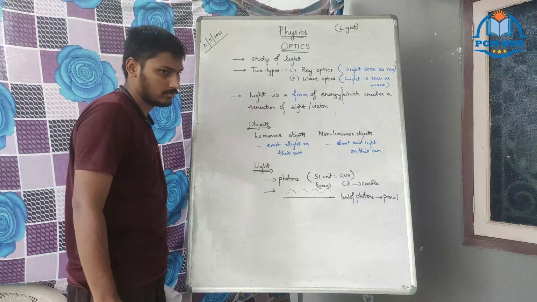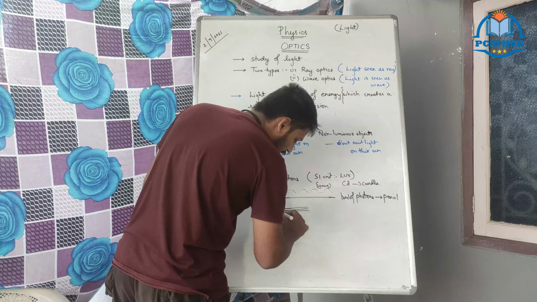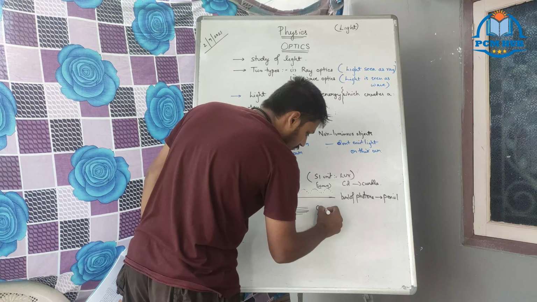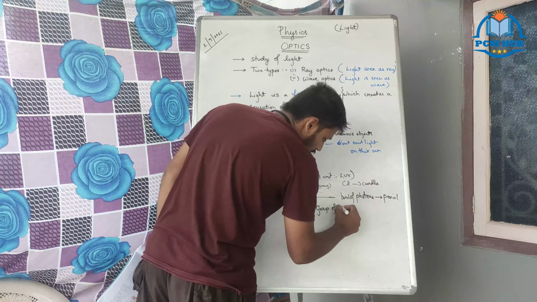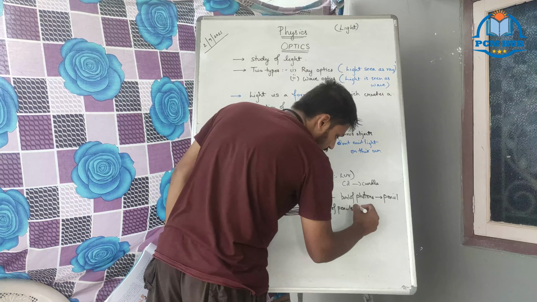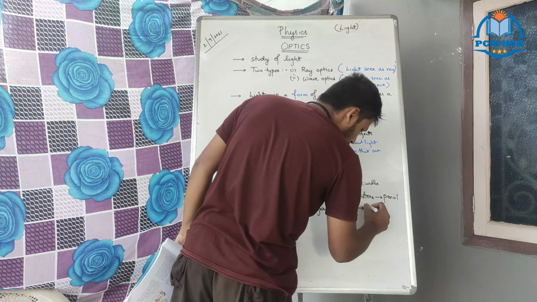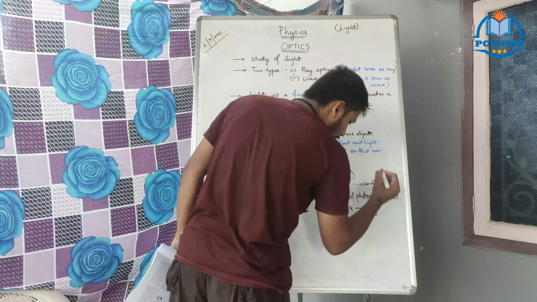Okay. Next, there are many pencils which are coming together. Group of pencils. You cannot see that, as even a pencil is very, very small. So a group of pencils coming together forms a ray.